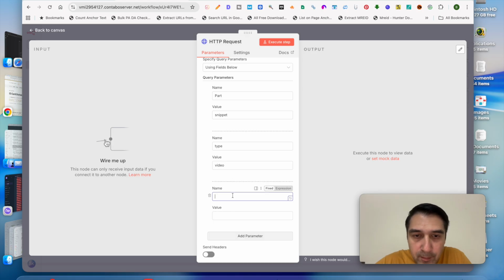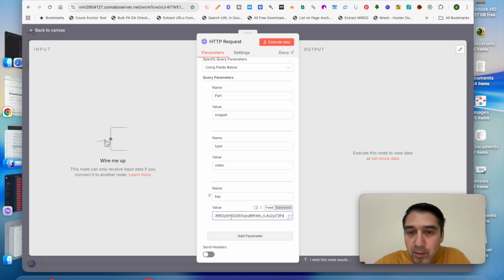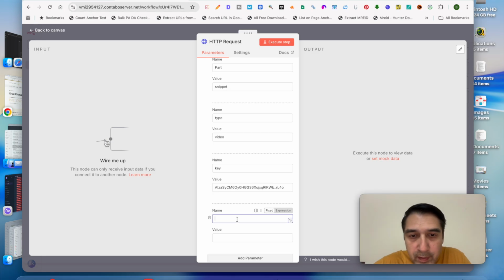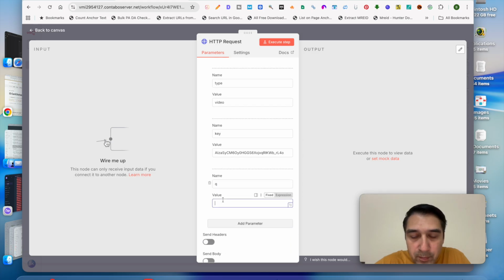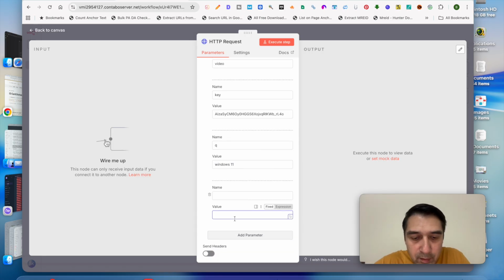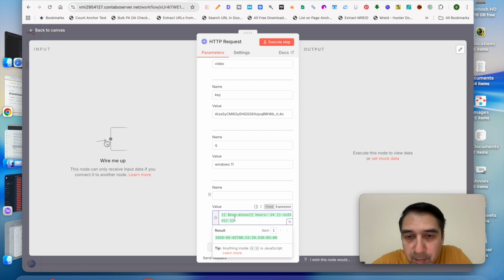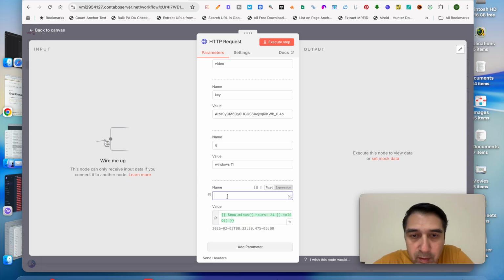We'll then add key, and the key is the API key that you get when you set up the API in Google's Cloud Console. The query is q, and the q will be, let's say, Windows 11. Then we add a snippet over here. This mainly pulls videos that were published in the last 24 hours. You can give this the name time.